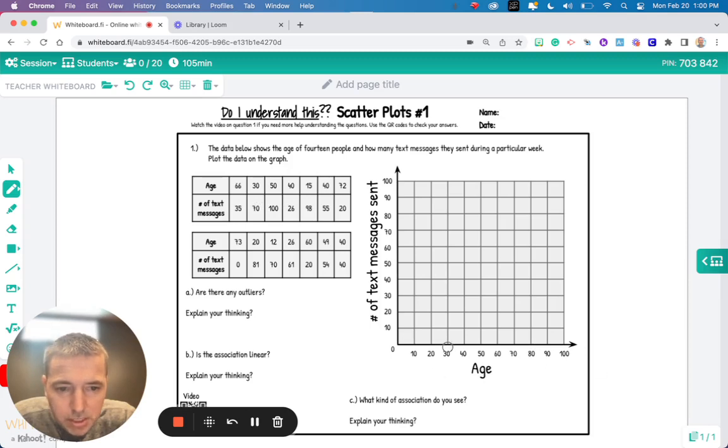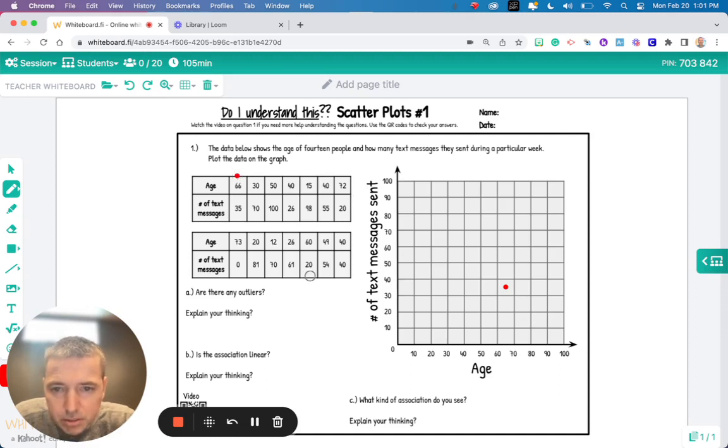So we can see that age is on the x and number of text messages on the y, and both are numbered by 10. So we're just trying to get these dots close. They don't have to be perfect. So the first person's age is 66 and they sent 35 text messages. So for 66, I'm going to go about halfway between 60 and 70, and then between 30 and 40. So this one's going to be kind of in the middle there.